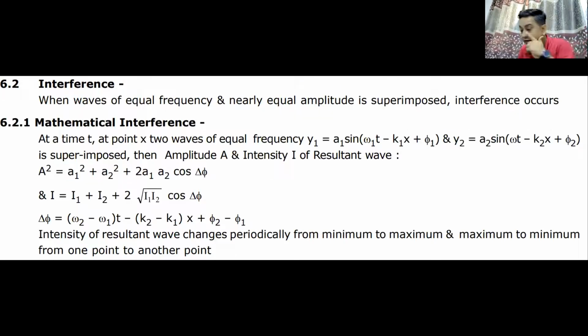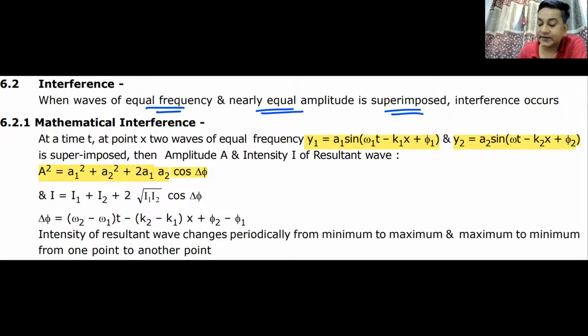Well, this is interference. When waves of equal frequency and nearly the same amplitude moving in the same direction superpose, then interference occurs. Right now, the equation looks somewhat different. This is wave number 1, and this is wave number 2. Remember the formula of amplitude: amplitude square is A1 square plus A2 square plus 2 times A1 A2 cos phi, where phi is the phase difference. The intensity formula becomes I1 plus I2 plus 2 times root over I1 I2 cos phi.